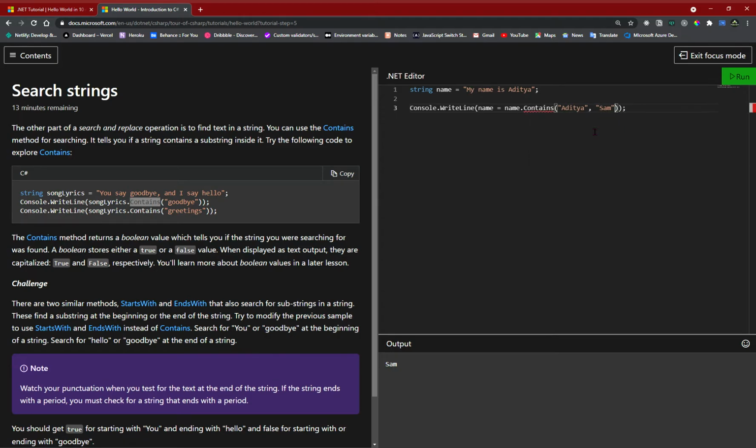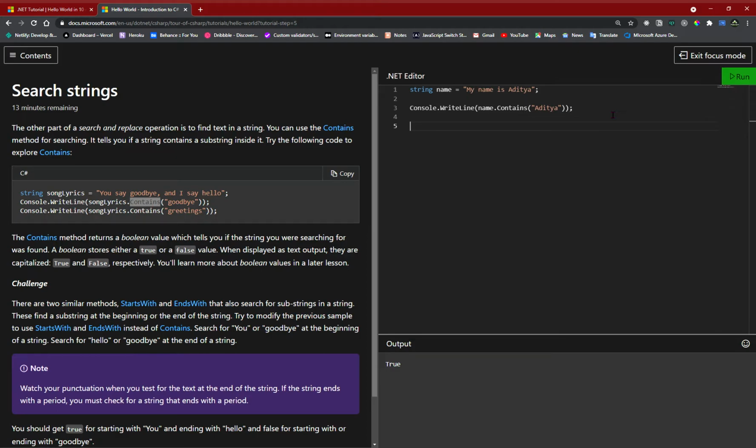I guess it's gonna return a Boolean, true or false. Okay, so it says that yeah, it returns true or false. I guess it's not gonna return the Boolean, so we should just get rid of it and run it. Okay, it says true. So we can make conditions based on this statement.